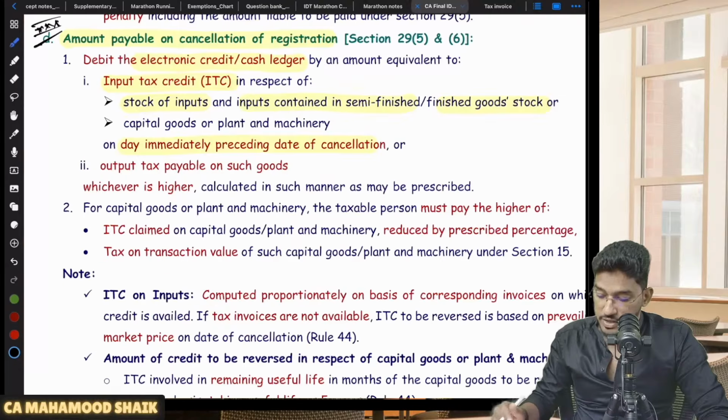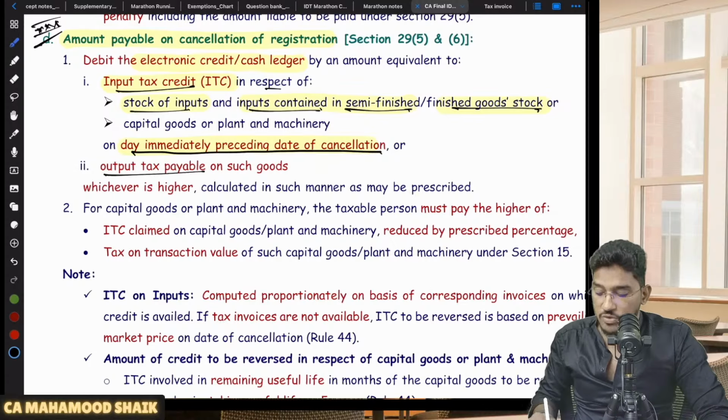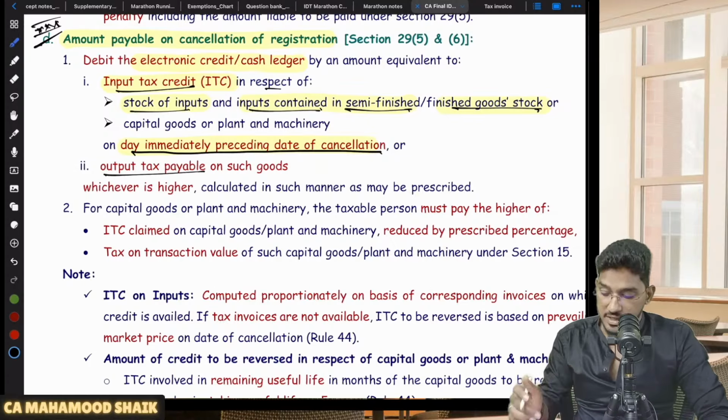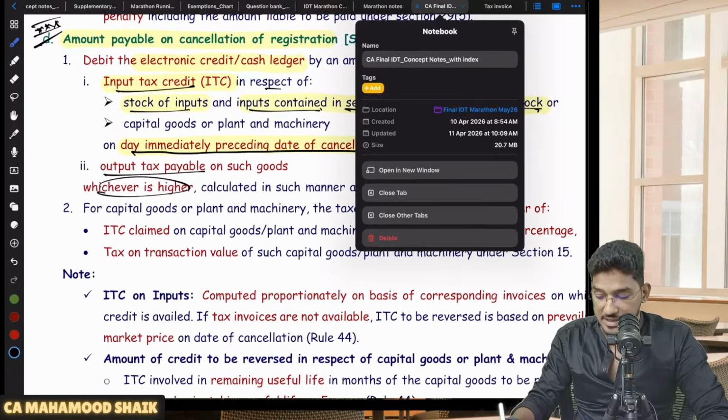So if you come to this point, what will be the amount payable? ITC in respect of stock of inputs and inputs contained in semi-finished goods or finished goods on the date immediately preceding the date of cancellation, and output tax payable on such goods, whichever is higher, that much amount you will be liable to pay on cancellation.